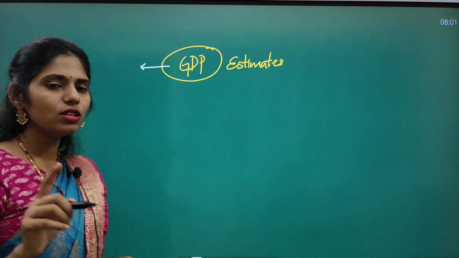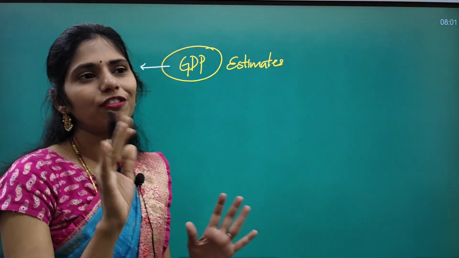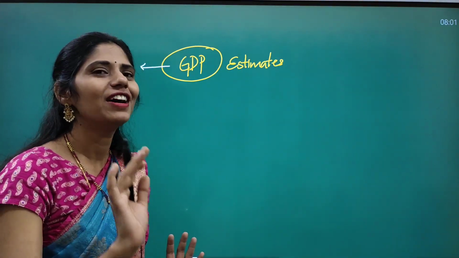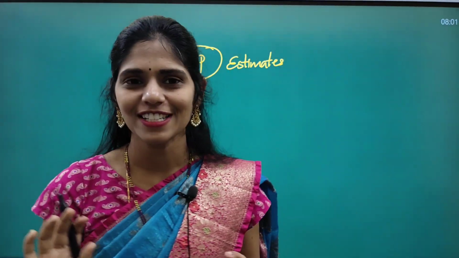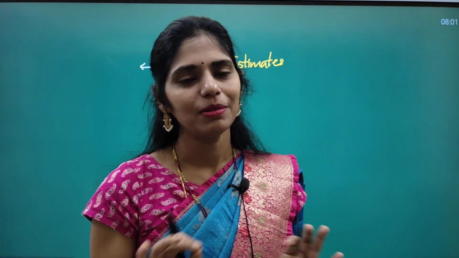So first, as a UPSC aspirant, if you are from an economy background or if you have done your degree or masters in economy, you will get questions in your interview regarding economy for sure.